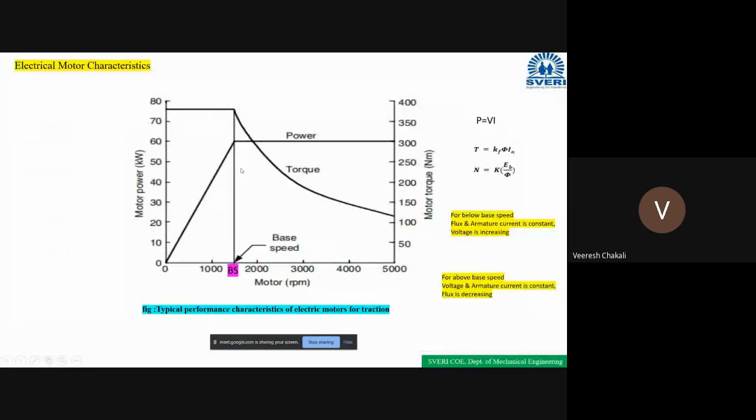So just by increasing the accelerator, what will happen? The speed will automatically increase. But in the case of electric vehicles, the tractive effort graph will change.